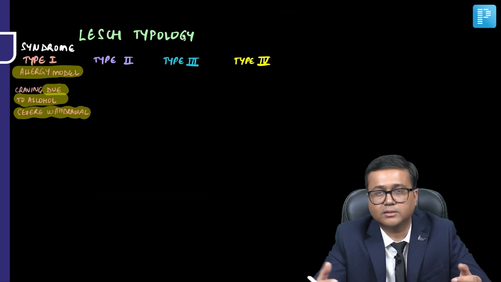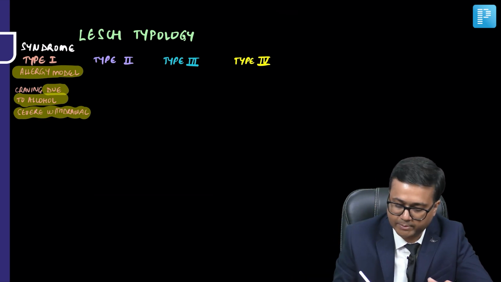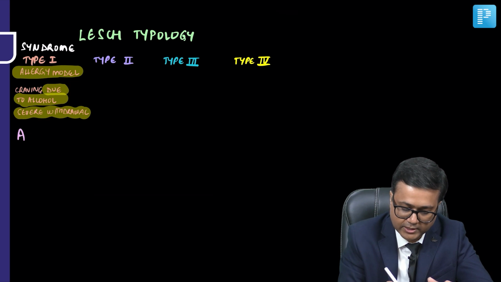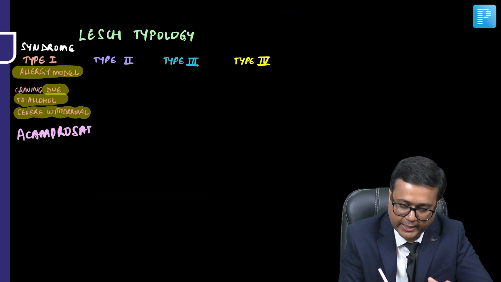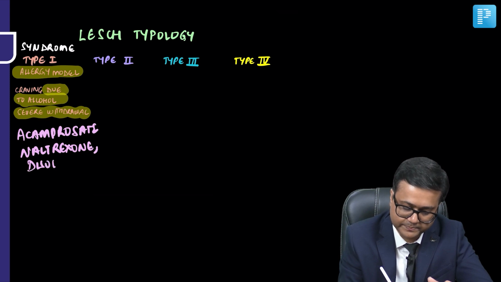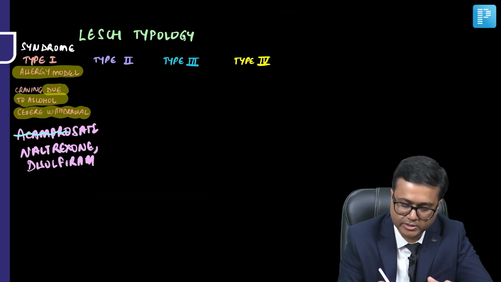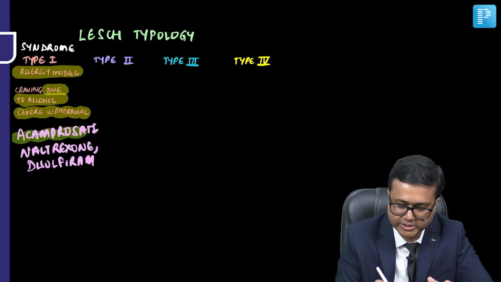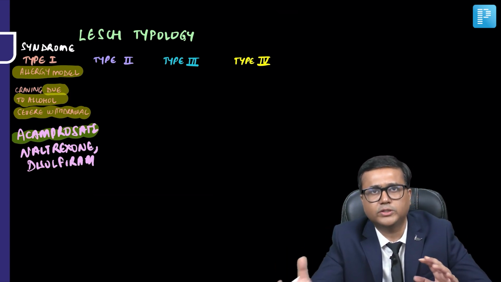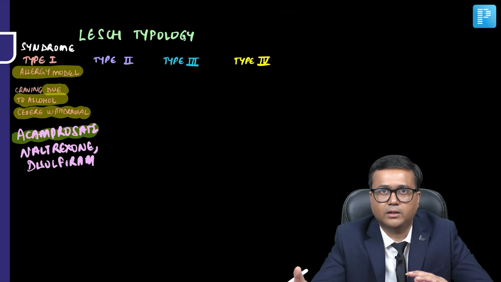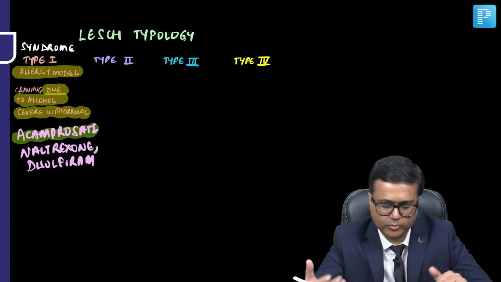In fact, in this, many times drugs such as acamprosate may show a role in the management, and other drugs such as naltrexone and even disulfiram may also be used. But it is seen that in these patients acamprosate may be of good use when you manage. We'll talk about these drugs when we talk about rehabilitation and management.